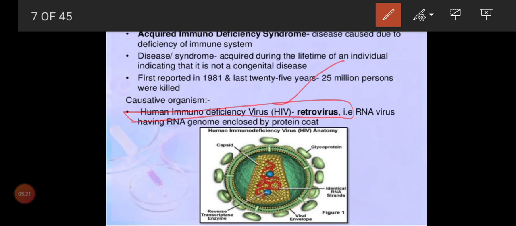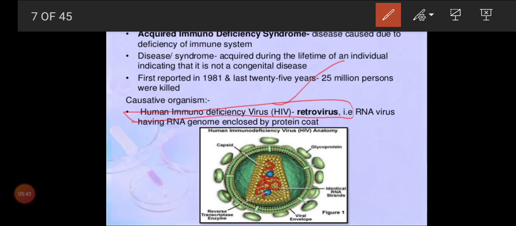So scientists have named the virus human immunodeficiency virus. And what is the family? Retrovirus family. We have so many groups: reovirus, coronavirus, retrovirus, like that. It is a group or family. Which family? Retroviruses, meaning an RNA virus is present.